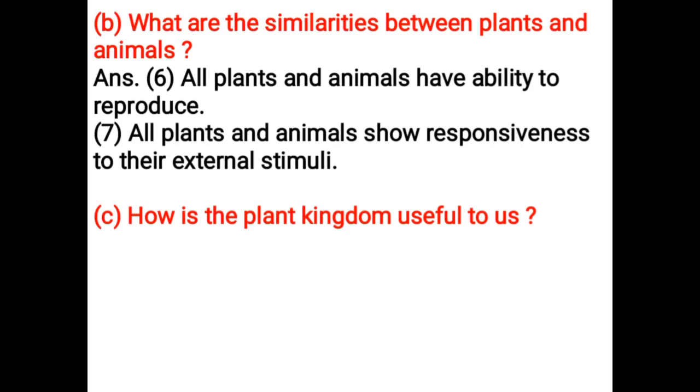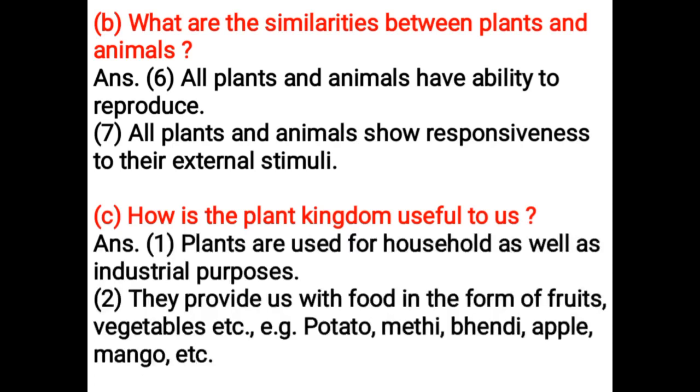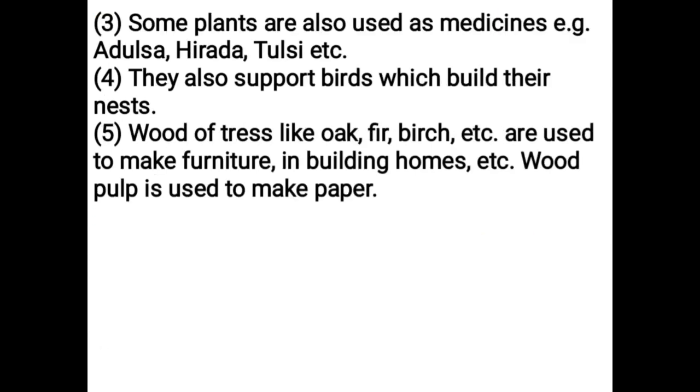How is the plant kingdom useful to us? Plants are used for household as well as industrial purposes. They provide us with food in the form of fruits, vegetables, etc. Example: potato, methi, bhendi, apple, mango, etc. Some plants are also used as medicines. Example: adulsa, irada, tulsi, etc.